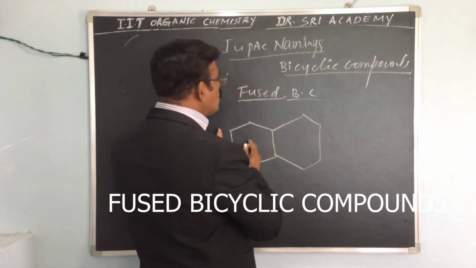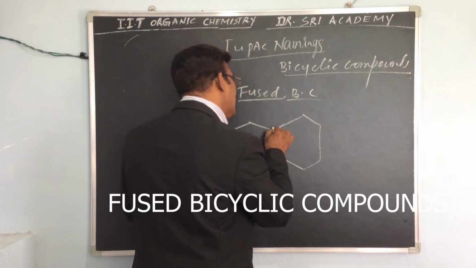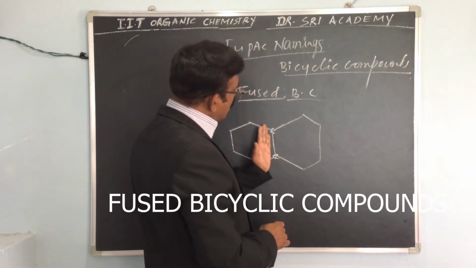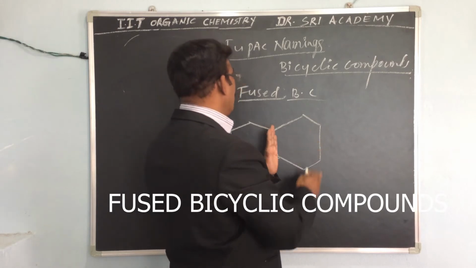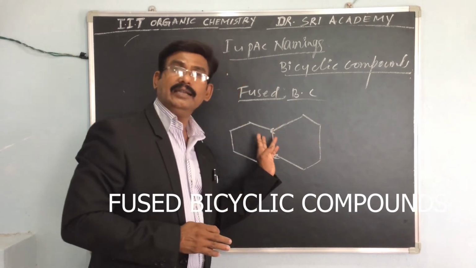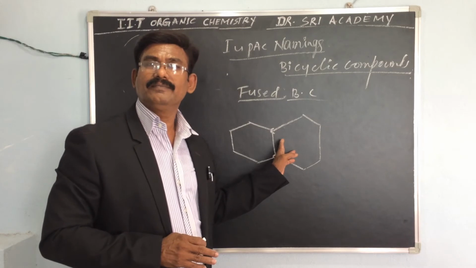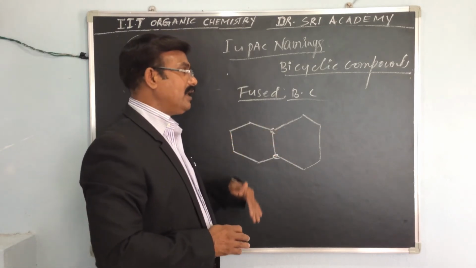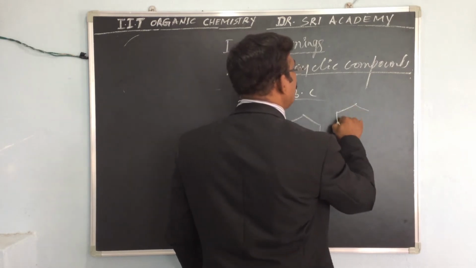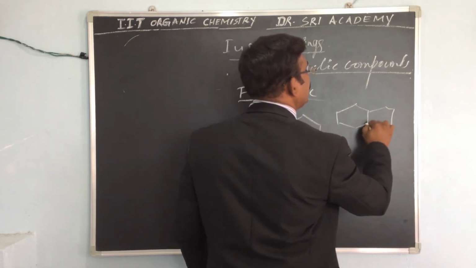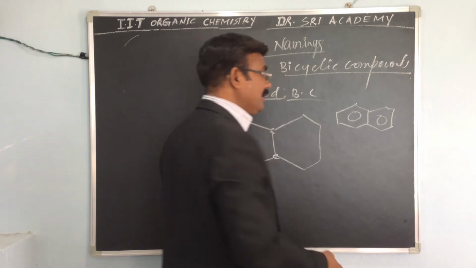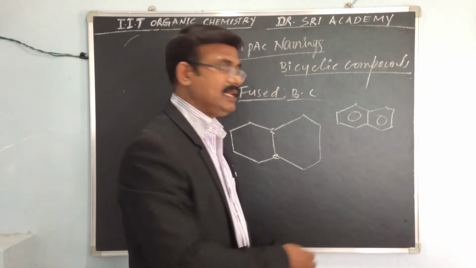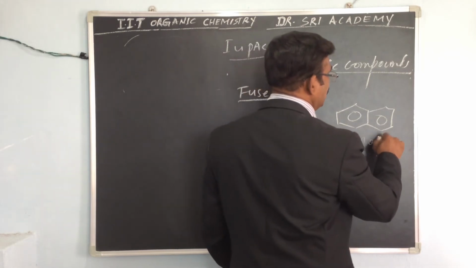These two cyclohexane rings are connected at adjacent carbons. These two carbon atoms are adjacent to this ring, and to this ring as well. Earlier I told you about two benzene rings connected at two adjacent carbons, which is called naphthalene.